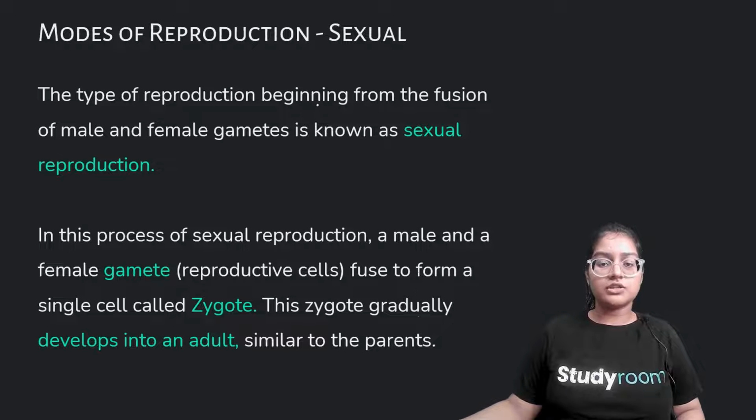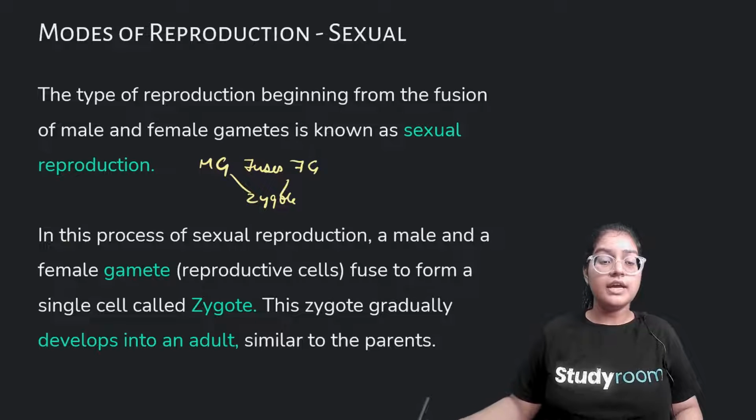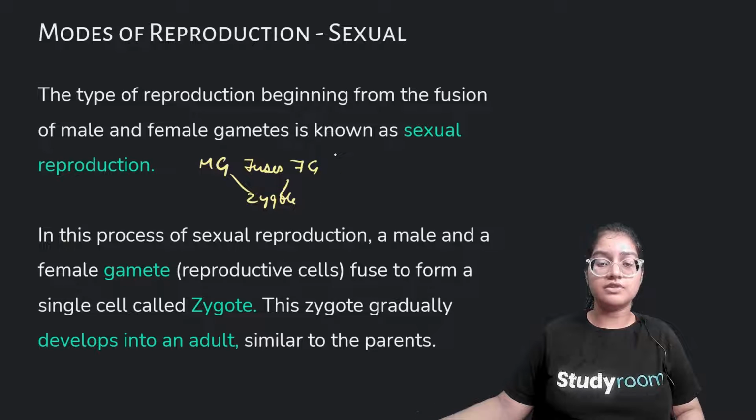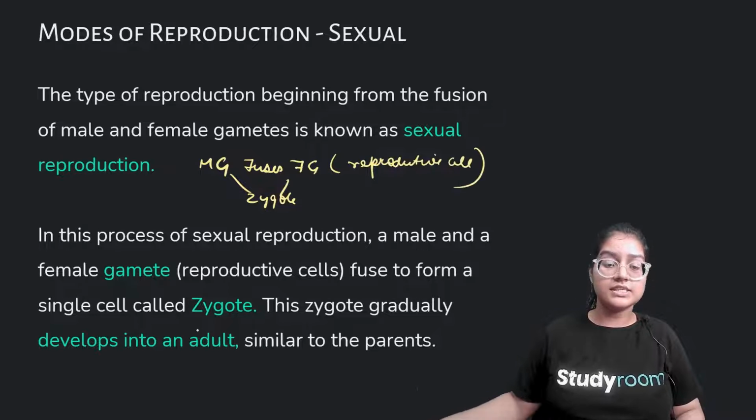The type of reproduction beginning from the fusion of male and female gametes is sexual reproduction. So male gamete, I'm writing it Mg, when it fuses with female gamete Fg, they make a zygote. Zygote is a single cell organism. So in this process of sexual reproduction, male and female gametes, or we can say reproductive cells, fuse to form a single cell called zygote. This zygote develops into an adult similar to their parents.